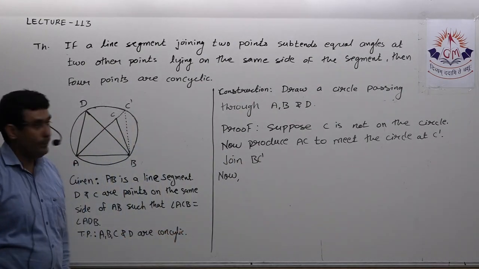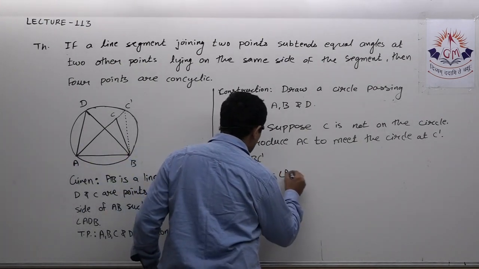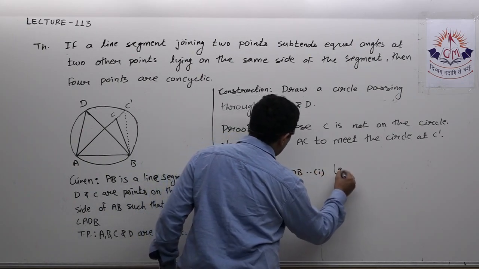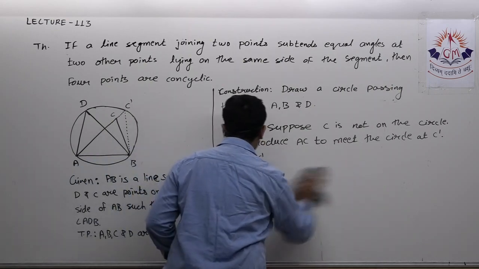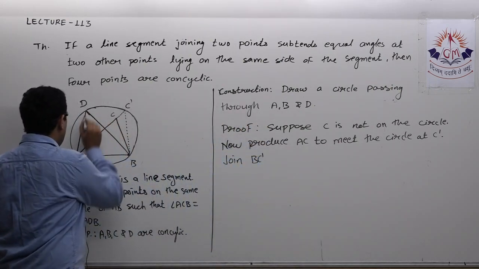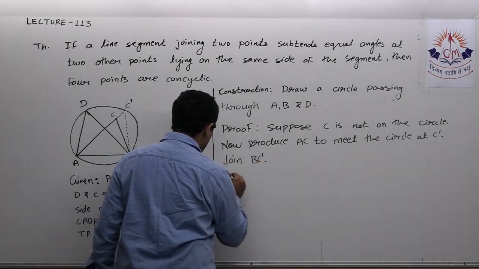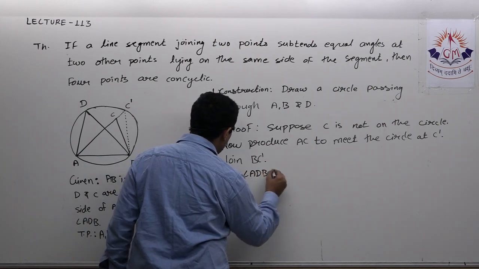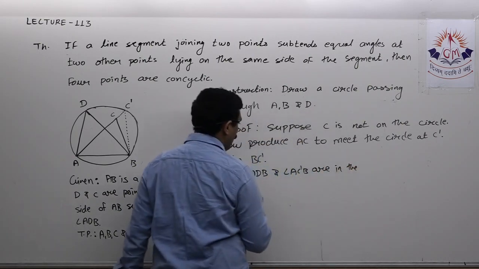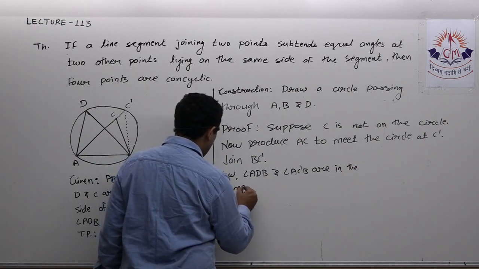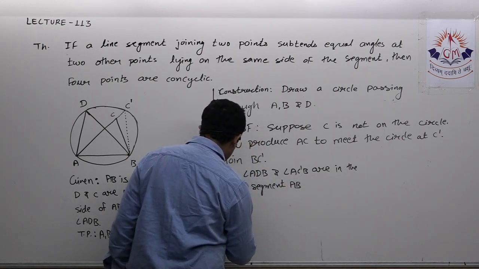Now angle ADB and angle AC dash B are in the same segment AB, so they must be equal.